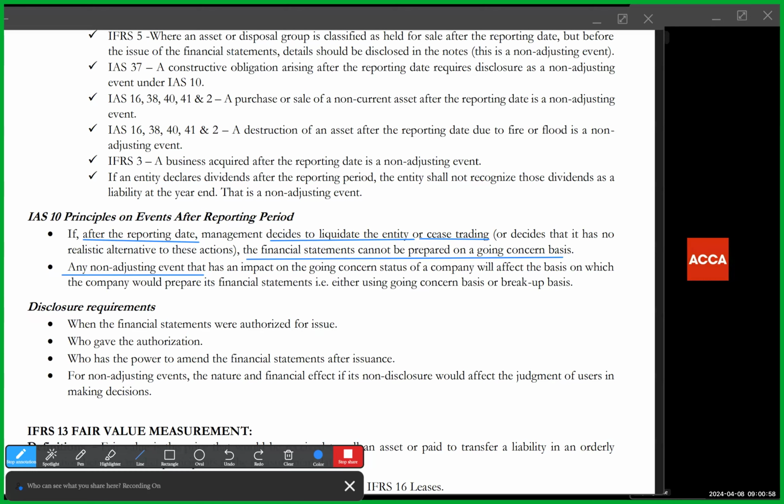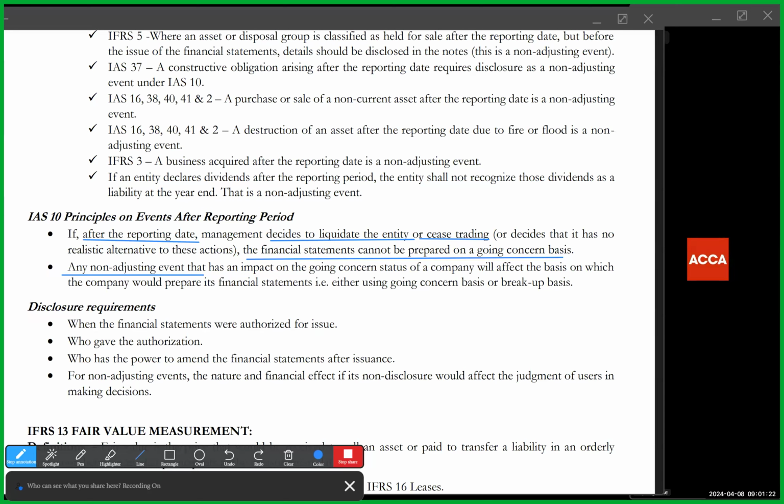it could be a sale. Imagine if you sell an asset after the year end. It's a non-adjusting event. But imagine if you sell 80% of your assets. Now, 80% has given rise to a going concern implication, meaning it's possible that this company is no longer a going concern. That's why they're selling the majority of their assets.